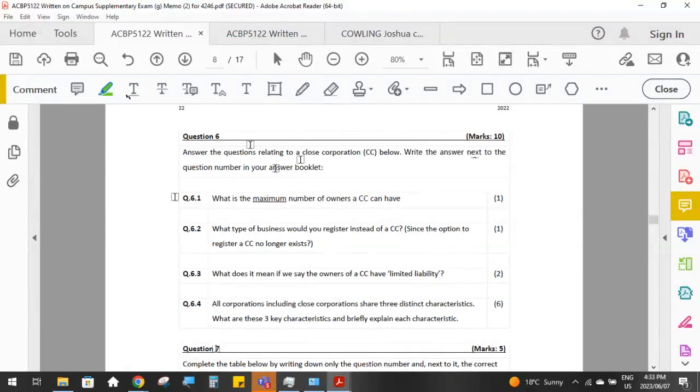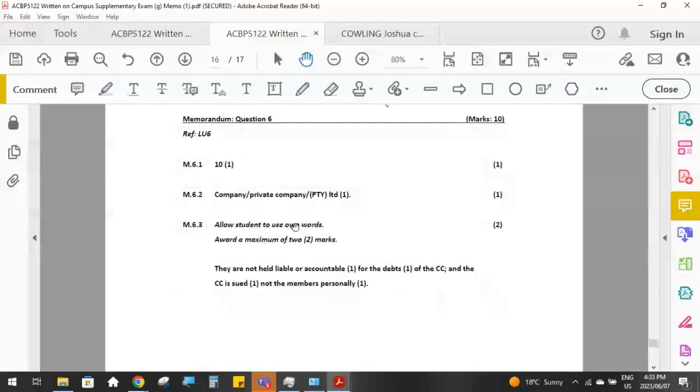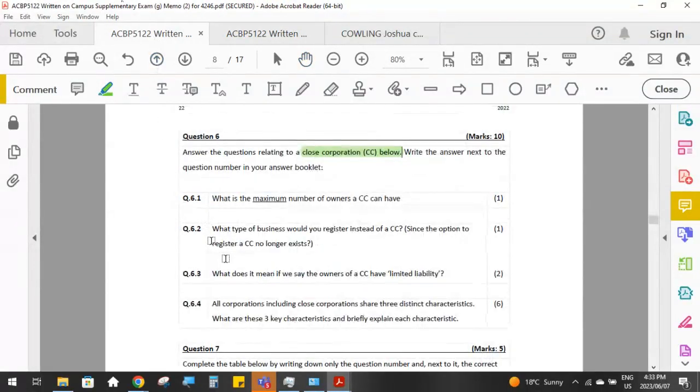Answer the questions relating to a closed corporation, a CC below. Write the answer next to the question number in your answer book. So all of these are basically 10 marks of theory questions. What is the maximum number of owners that a CC can have? That answer is 10. This is all in your textbooks.